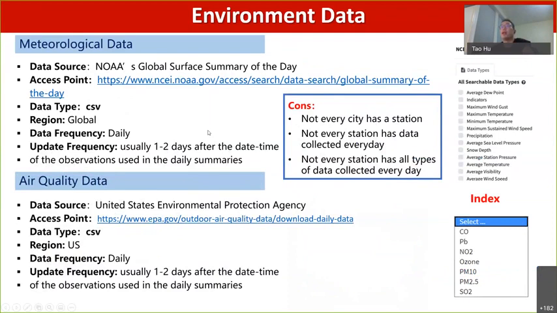And the environment data is also very important and widely used in models, because at the beginning of the pandemic, some research indicated that high temperature or humidity has a close relationship to the transmission of COVID. And here are two data sets. One is from NOAA. They have the meteorological data sets, and it's global. And the other one is from the United States Environmental Protection Agency. They publish the air quality data set. And these are the indexes they provided.